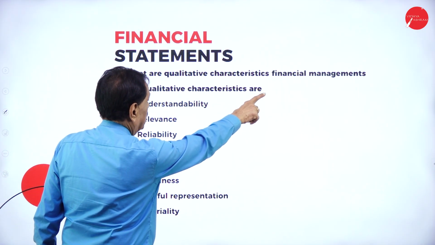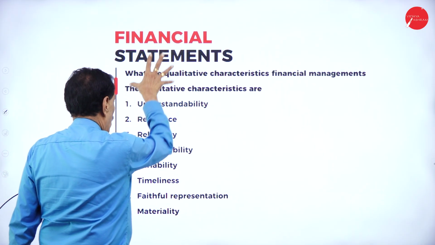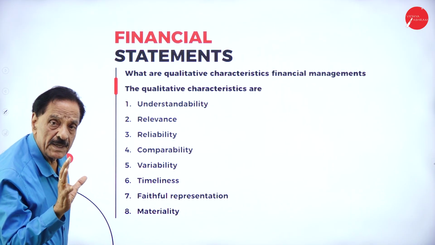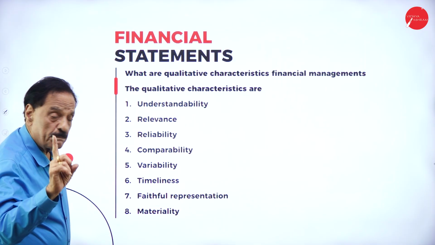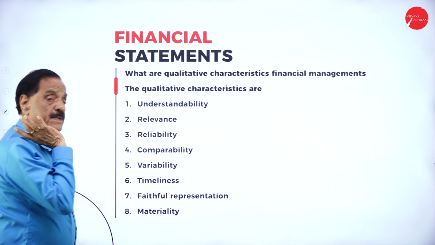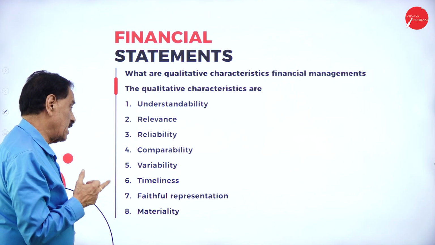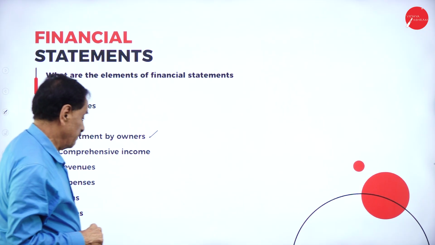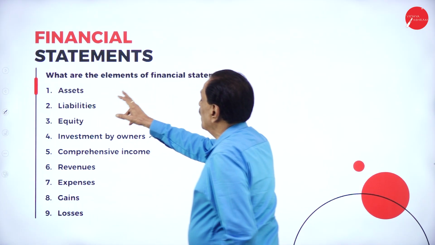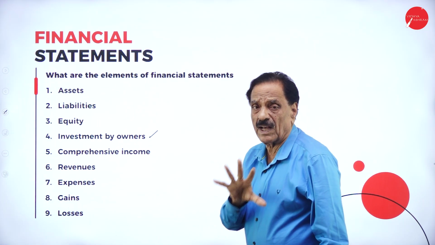Quality characteristics. The qualities are understandability, relevance, reliability, comparability, variability, timeliness, faithful representation, materiality. This is important. Another, what are the elements of financial statements? They will ask for 5 marks.